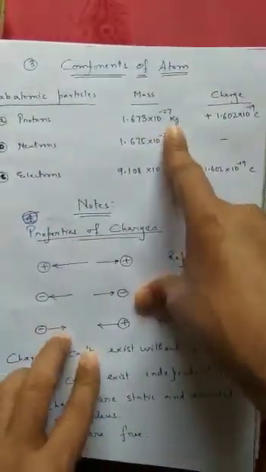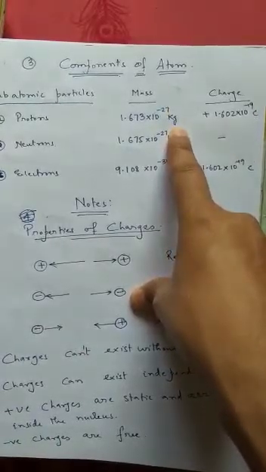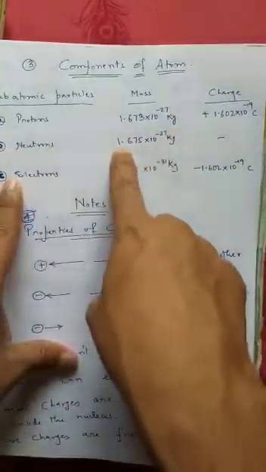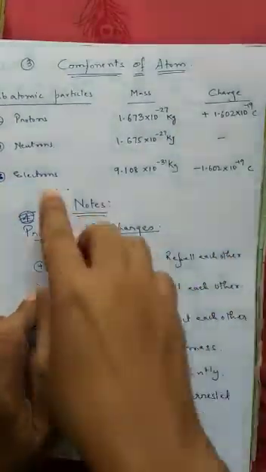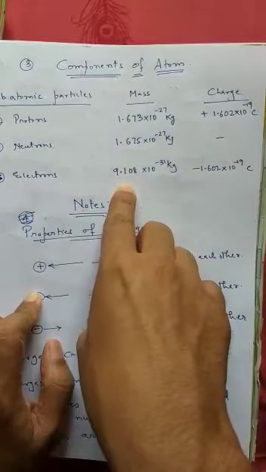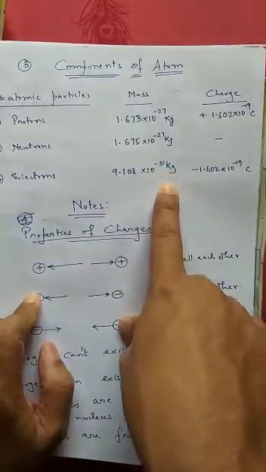Proton has mass. How much? It is 1.673 into 10 to the power of minus 27 kg. And the mass of a neutron is 1.675 into 10 to the power of minus 27 kg. The lightest particle is the electron, whose mass is 9.108 into 10 to the power of minus 31 kg.